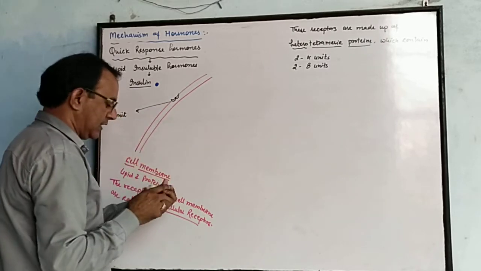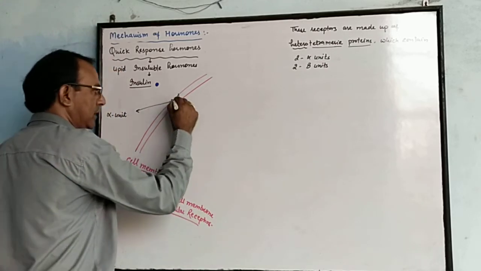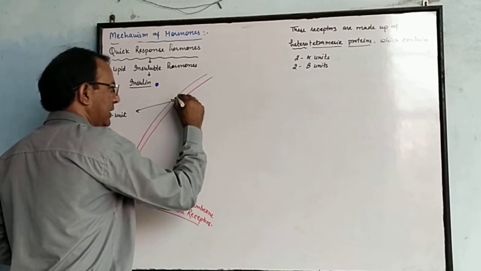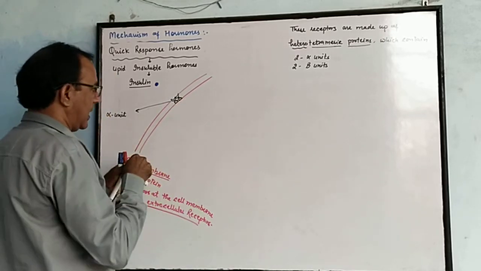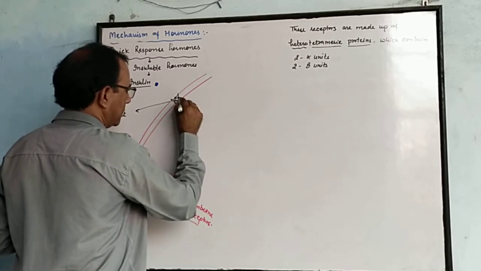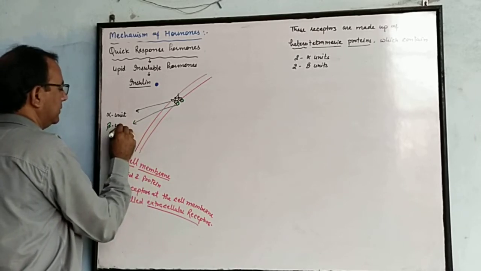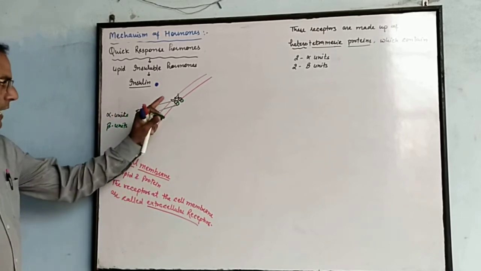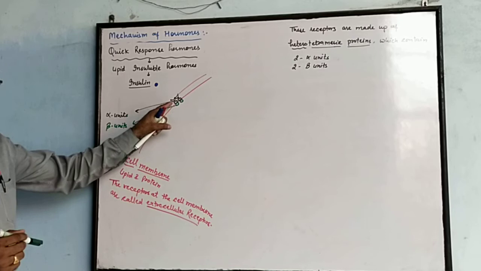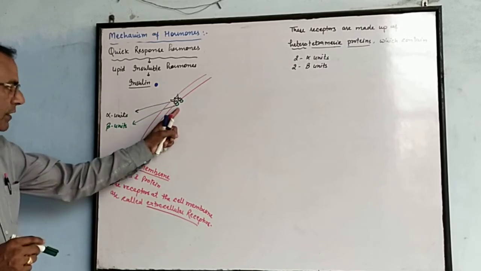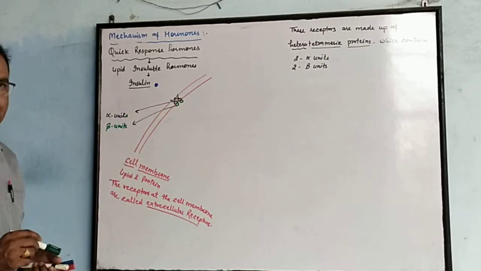Alpha units are attached with the beta units through some special proteins. The beta unit is present inside the cell membrane and the alpha unit outside the cell membrane.